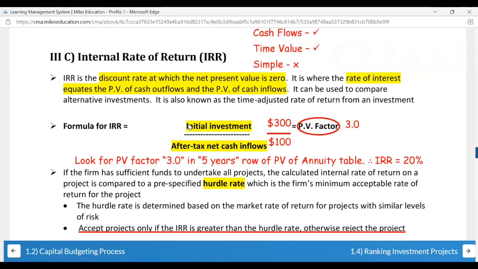If the firm has sufficient funds and undertakes all projects, fine, but if they are mutually exclusive, then you need to land up on the best one. And how do you come to it? You also need to use your NPV method. Again, your internal rate of return should be greater than the minimum rate which is acceptable. So if I accept that the return can be 8%, at least my IRR should be greater than 8%. Let's say it can be 10, it can be 12%. Otherwise, there's no point in investing if it is less than the hurdle rate which my organization has decided. It should always be more than that.